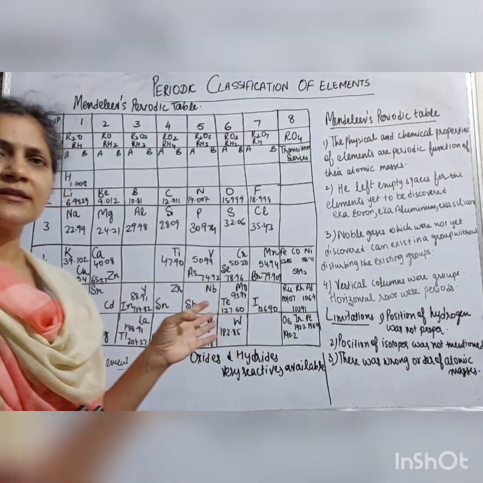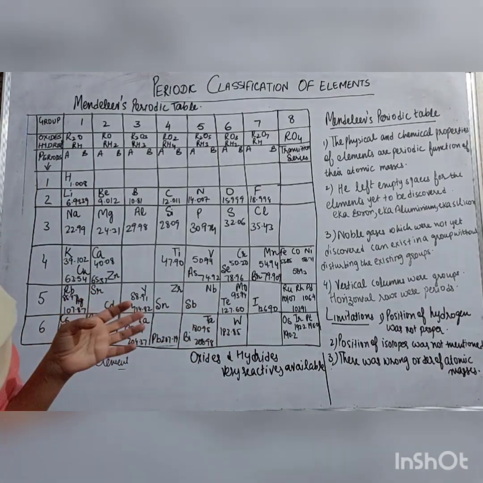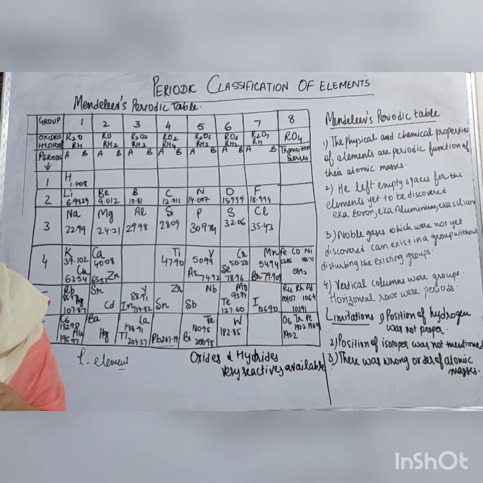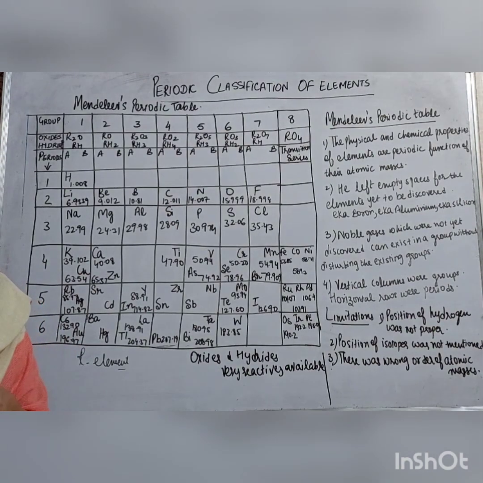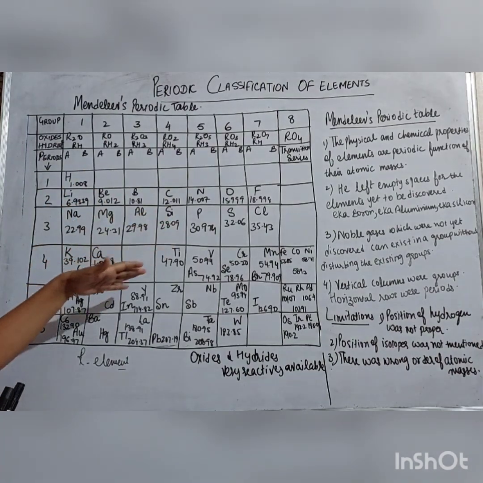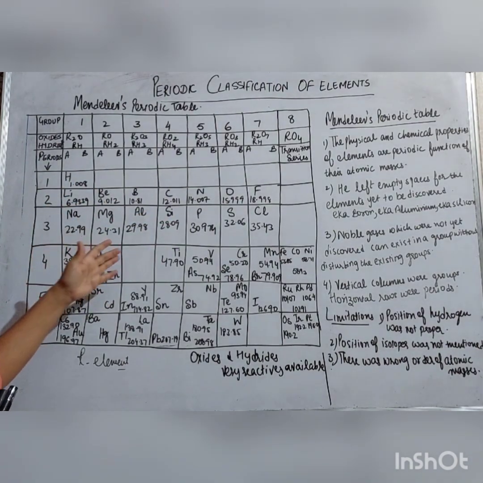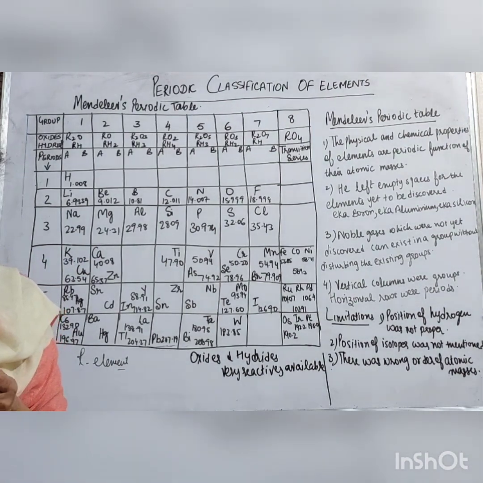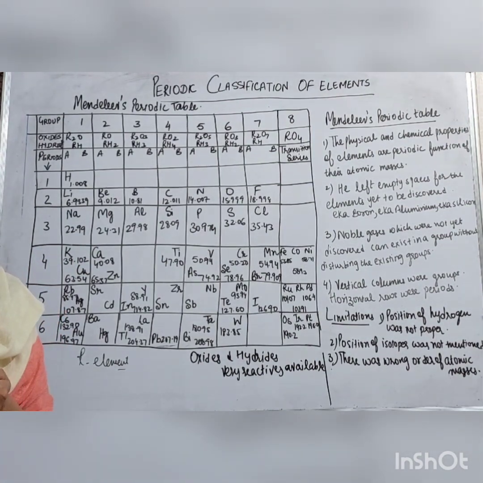Mendeleev's periodic table, in which he arranged the elements according to the increasing atomic masses, but also with similar physical and chemical properties. He also left places for the elements which were yet to be discovered.